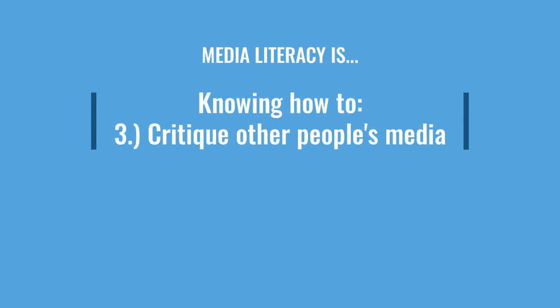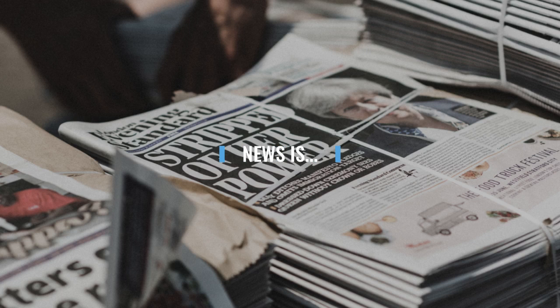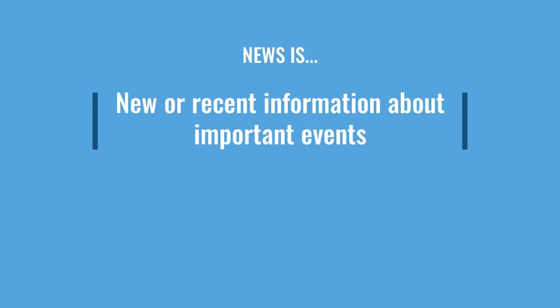And then finally, the last part of media literacy is knowing how to critique the media that other people have made. So we need to be able to know whether or not it's legitimate, whether or not it's real, and giving us true information. The next key term we need to understand is news. News refers to new or recent information about important events. And news can be given to us in a variety of ways, but today we're going to talk about news articles that we see online.